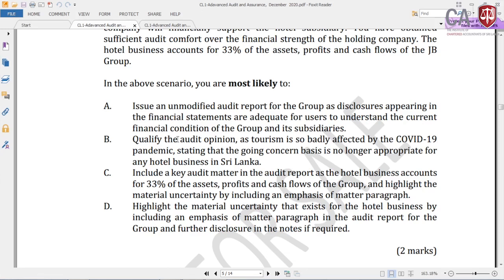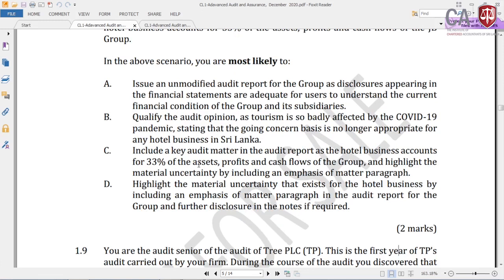Right. So I saw a lot of students commenting on these audit report questions. There are a lot of questions for you. Don't investigate too much. What you need to look at is the fundamentals, this plus the audit qualification diagram which I showed you previously. So always go with those 2 diagrams, and you will never go wrong. Also remember, going concern reporting is excluded from the normal audit reporting scenarios. That is a specific scenario that has to be addressed according to auditing standard 570. All other circumstances you can address with the audit report qualifications 705, 706.